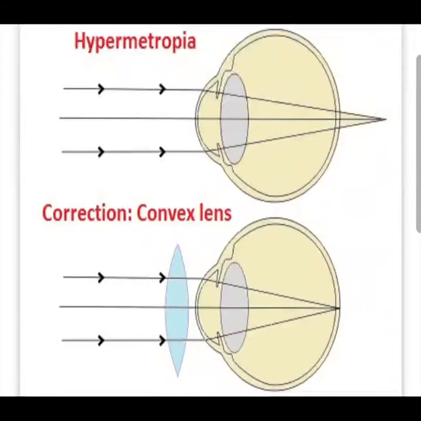Correction. Hyperopia is corrected by the use of a convex lens of suitable focal length. The power of the glasses used in hyperopia is mentioned in plus sign.